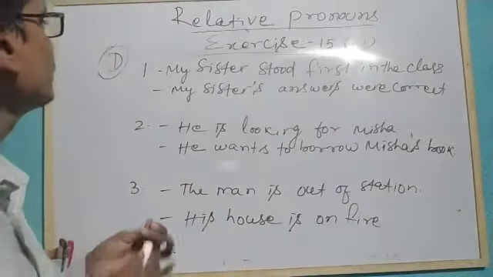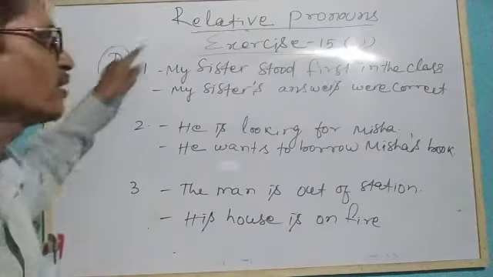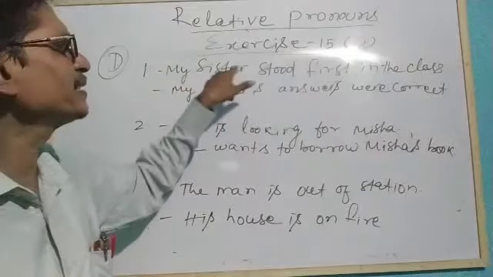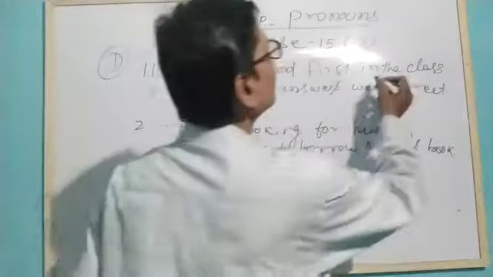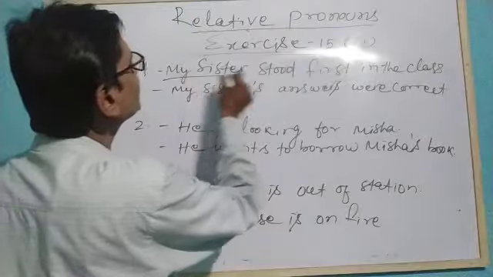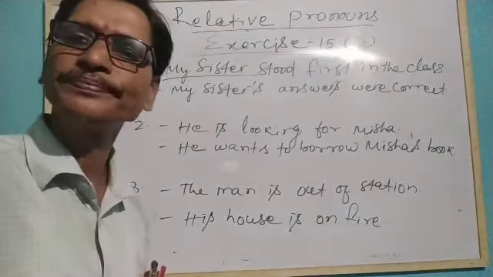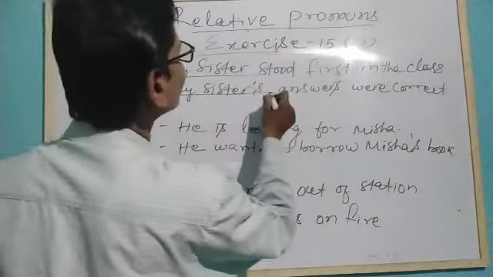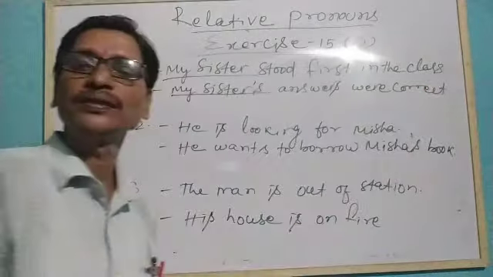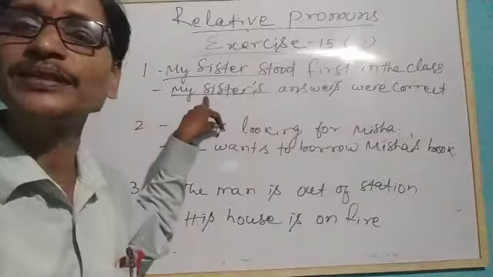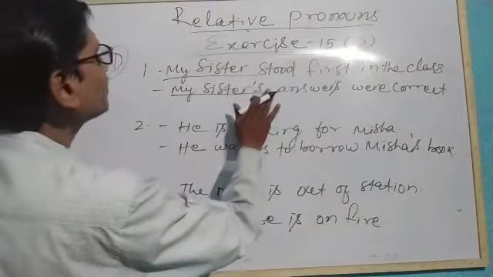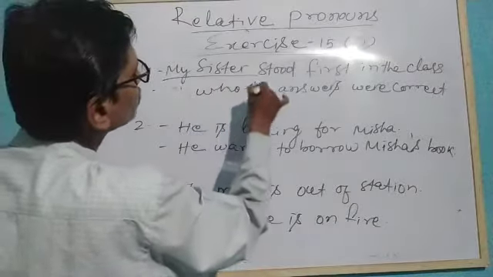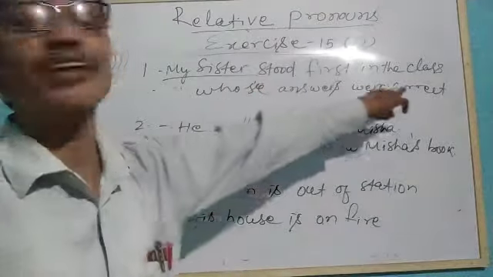So here you see in this group D of your exercise we are discussing right now: my sister stood first in the class. Who stood first? My sister stood first. Is it used as subject? My sister's answers were correct. That means it is possessive case. My sister's. So in place of my sister's, we can use whose answers were correct.